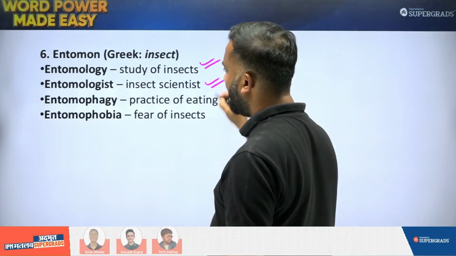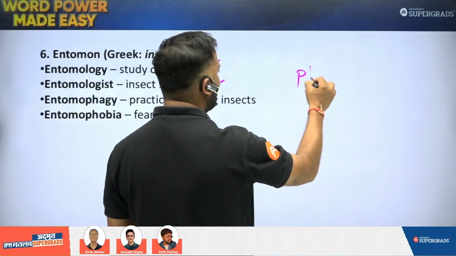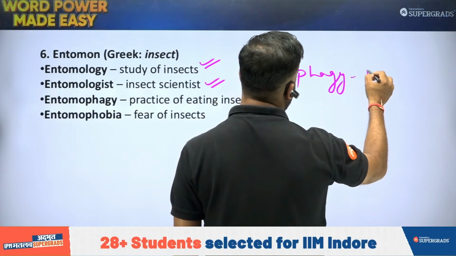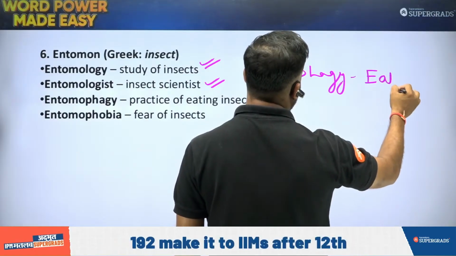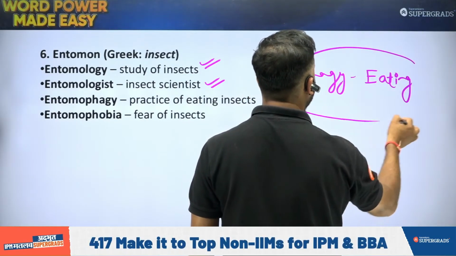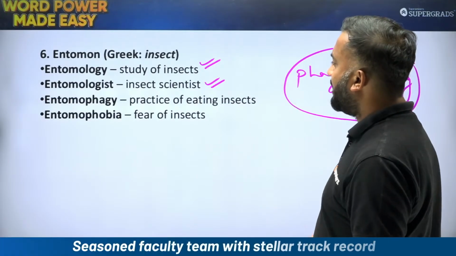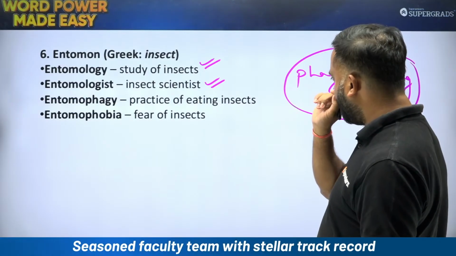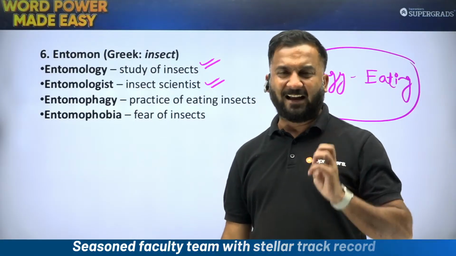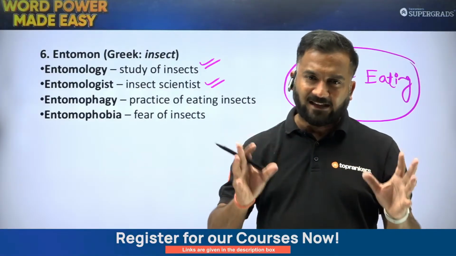Entomologist is a person who does that. Entomophagy. Now the root word phagy is for eating. So it is the practice of eating insects. Wherever you see phagocytes or the root word phagy, try and relate that sir had told us it may have some relation to eating.